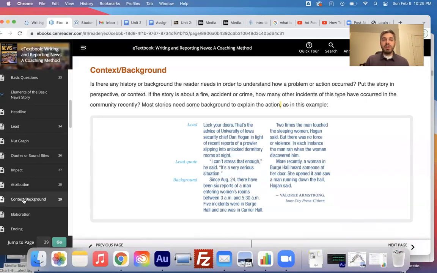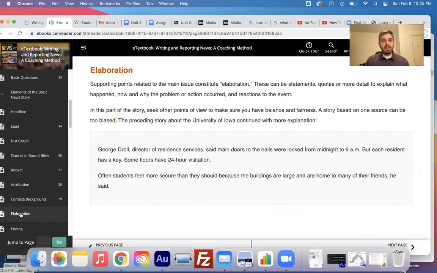Context and background: is there any history or background the reader needs in order to understand how a problem or action occurred? Put the story in perspective or context. If the story is about a fire, accident, or crime, how many other incidents of this type have occurred in the community recently? Most stories need some background to explain the action.